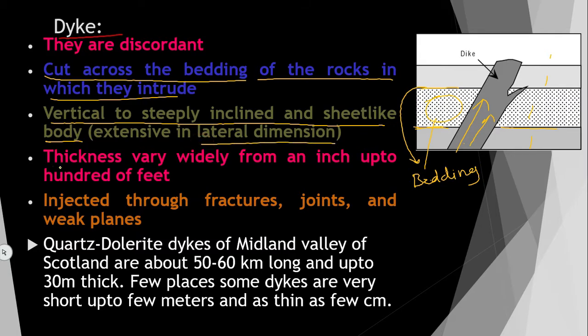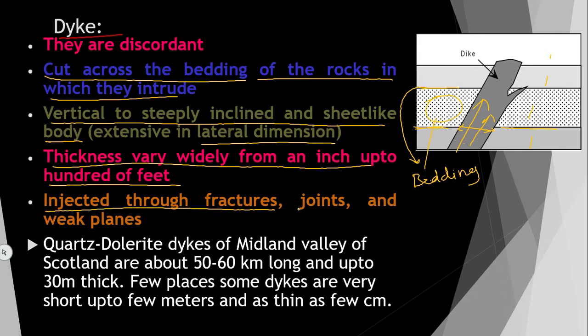Thickness varies widely, from an inch to hundreds of feet.